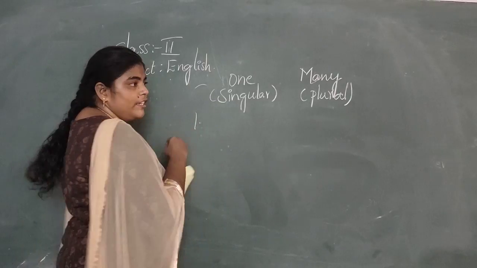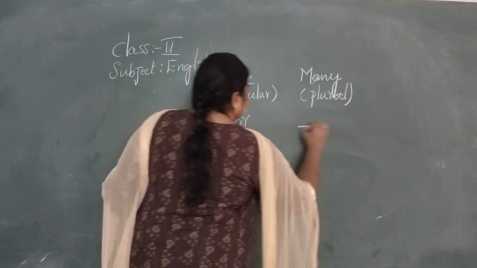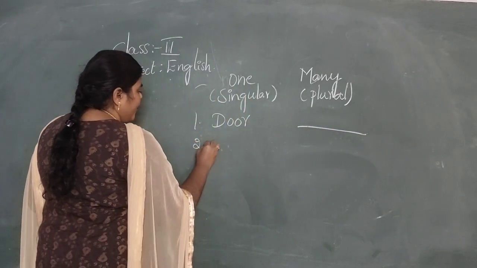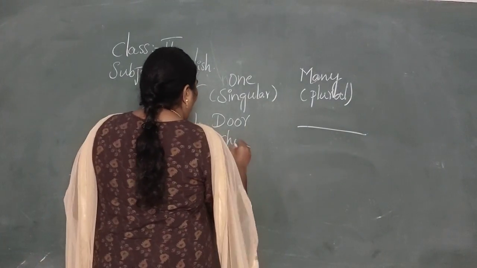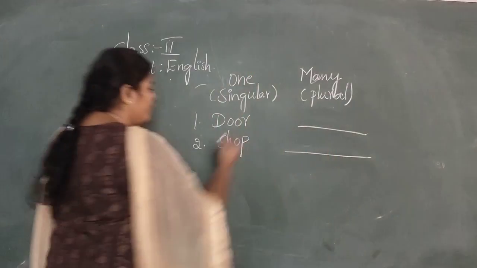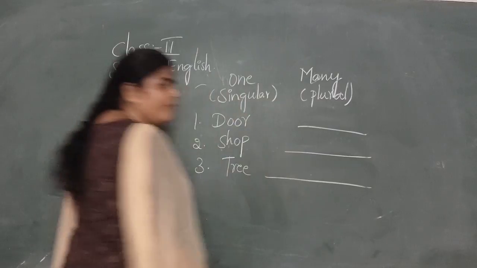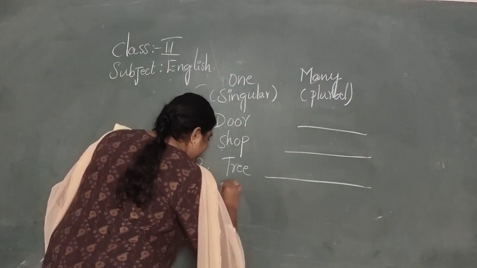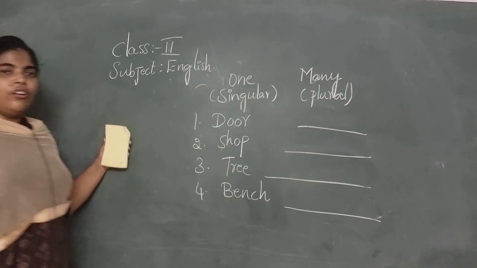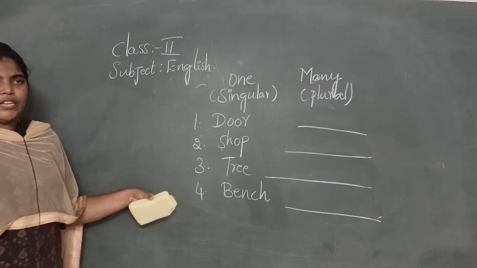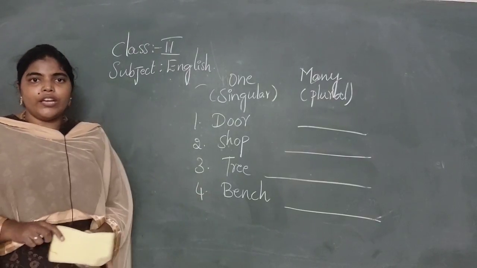First one, door. Write the plural form of door. Next, shop. Write the plural form of shop. Next, tree. Write the plural form of tree. Next, write the plural form of bench. You write this work in your classwork book. Take a screenshot and write this work in your classwork book. Okay?